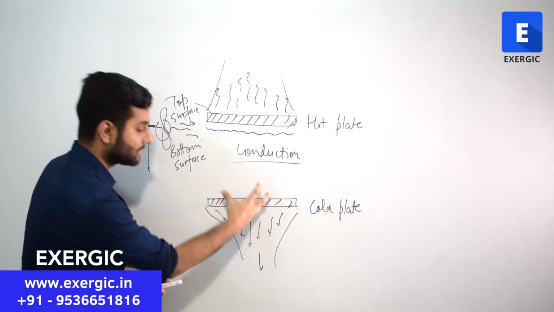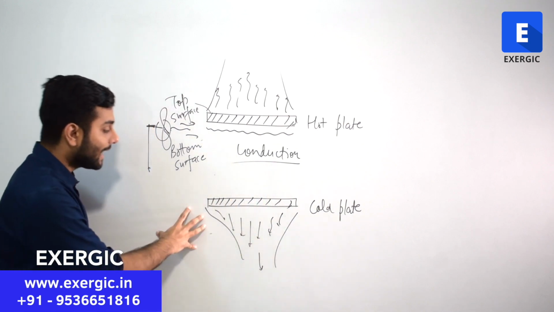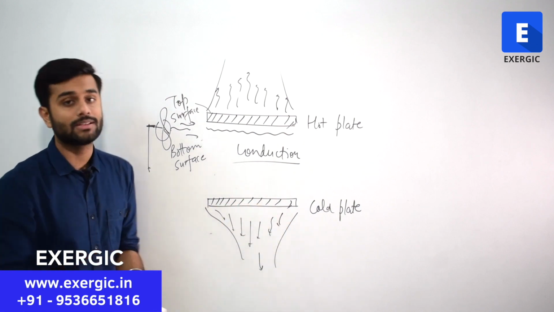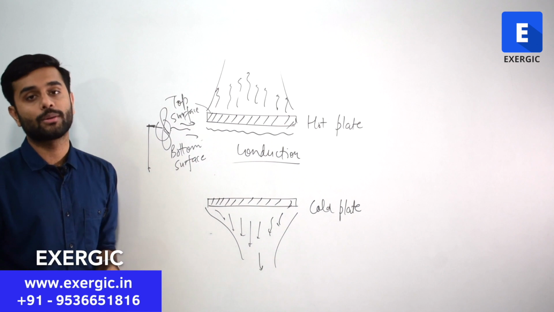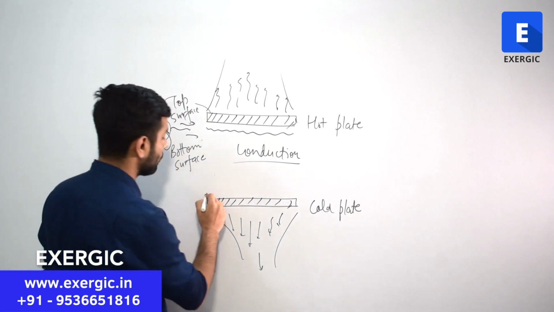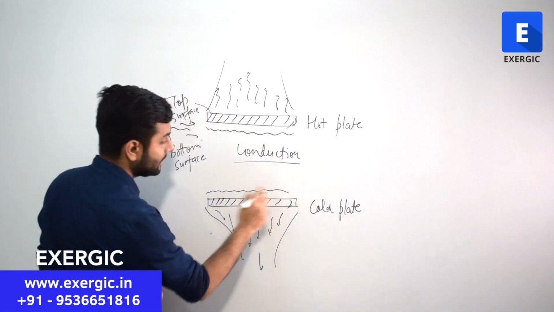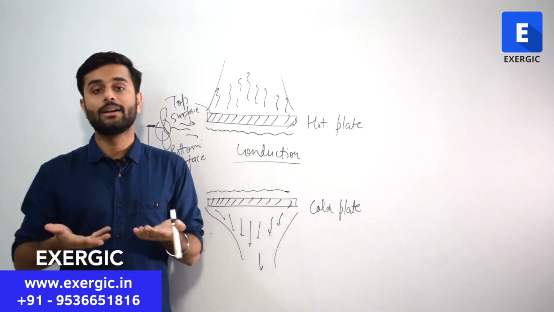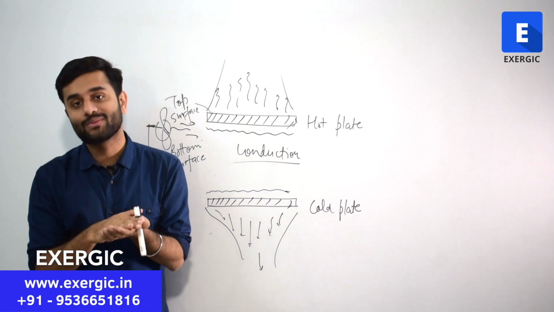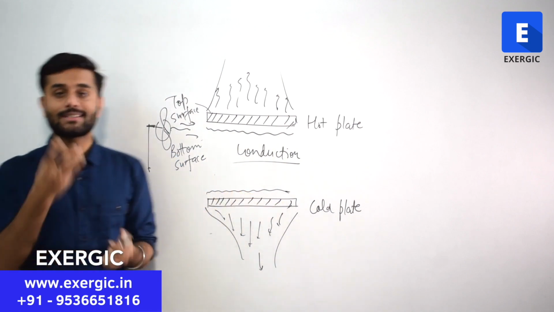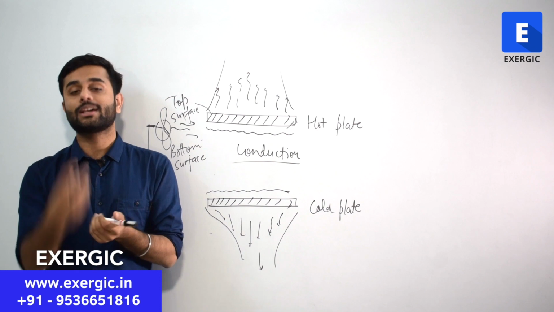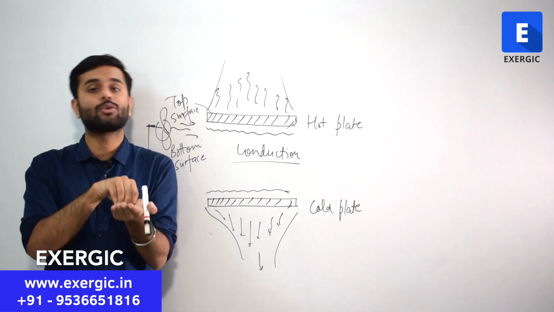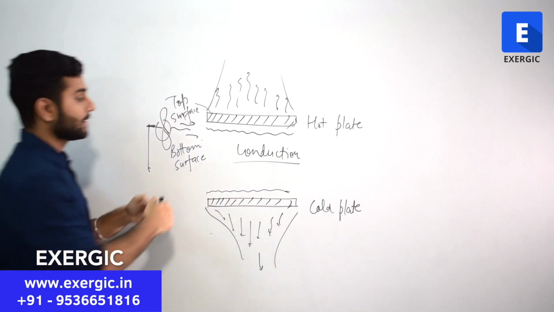In this case, this air will keep falling down and the air in the nearby region will replace it. So a convection current again will set up, but in this case in the bottom layer. What will happen in the top layer? The air in the vicinity of the top surface will get cooler and heavier, but it will settle on the surface of the plate itself. It is heavier, but it cannot flow down because you have a plate here, so it will just settle on the plate. So on the top surface, conduction will occur.